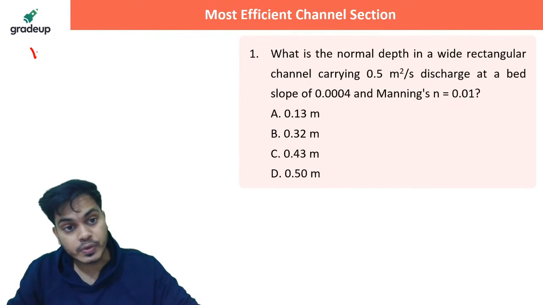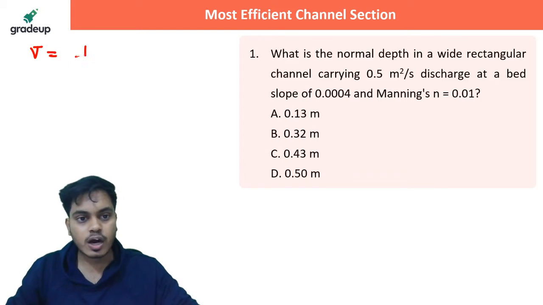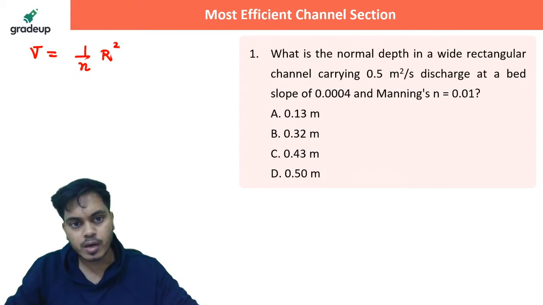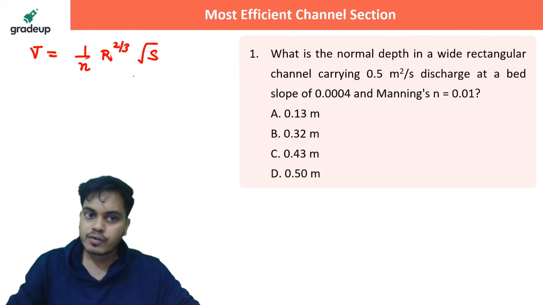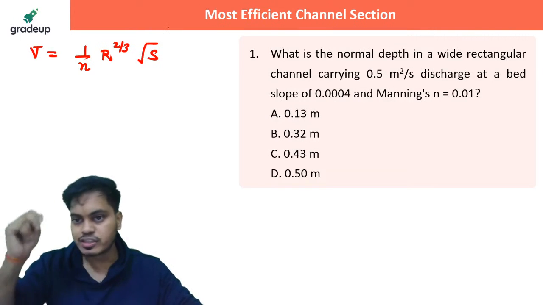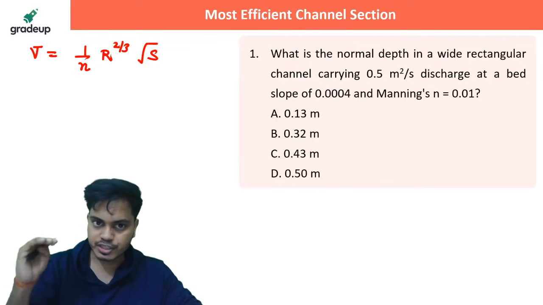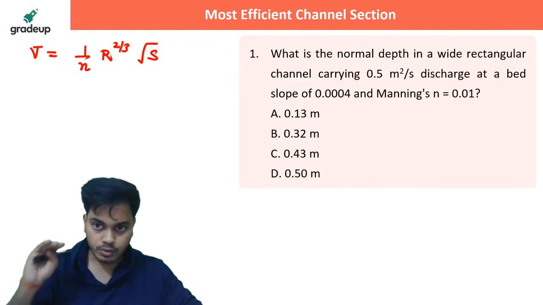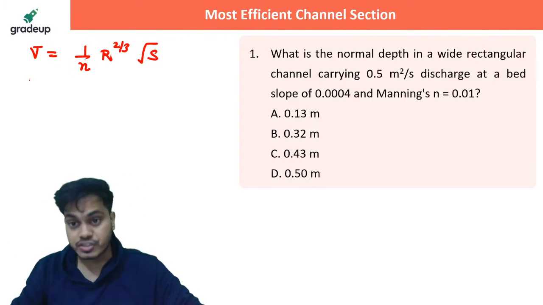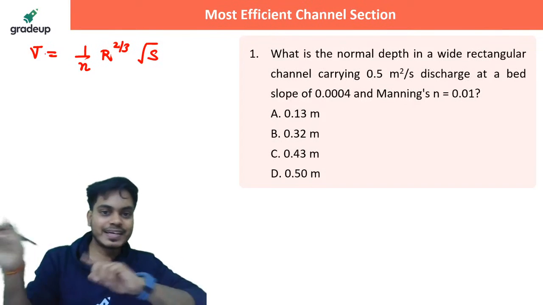As per the Manning's equation, we know the velocity of flow is how much? 1 by n, R raised to the power 2 by 3, under root S, where n is the Manning's coefficient, which is given in the question as 0.01. R is the wetted area by wetted perimeter ratio. S is the bed slope. Okay. So now I want discharge, right? So I'll be multiplying area on both the sides.